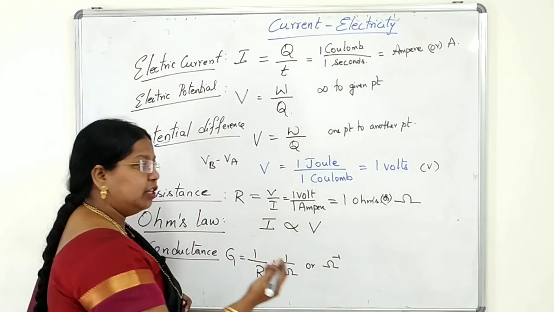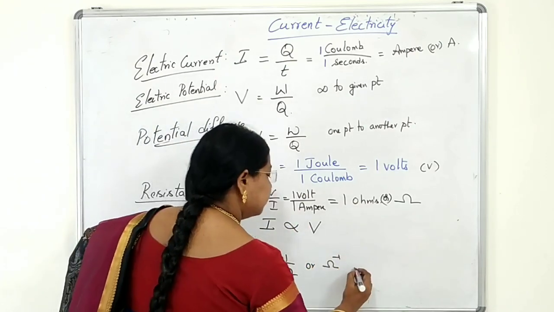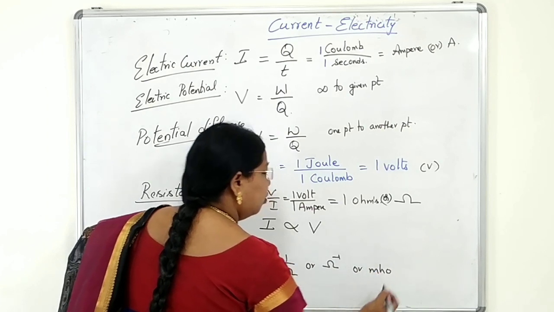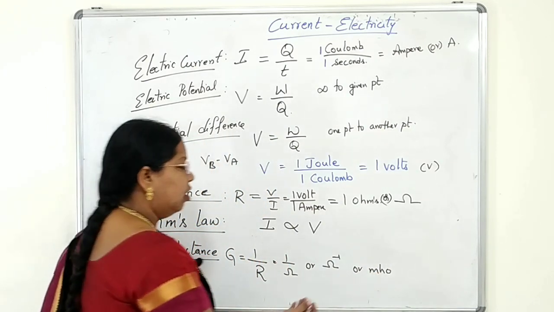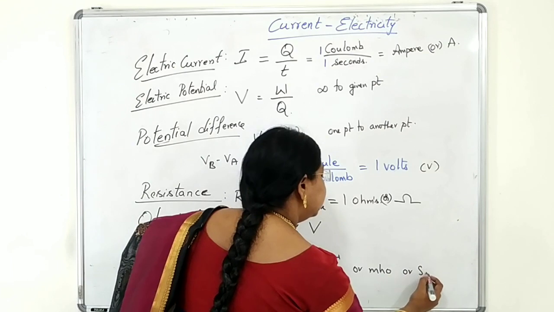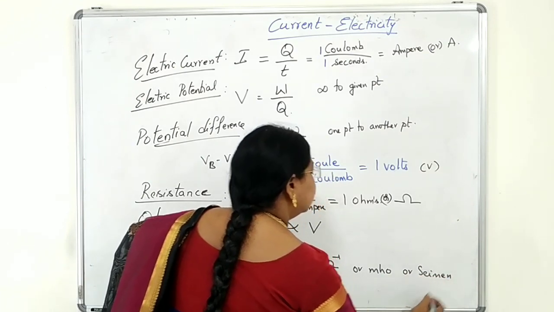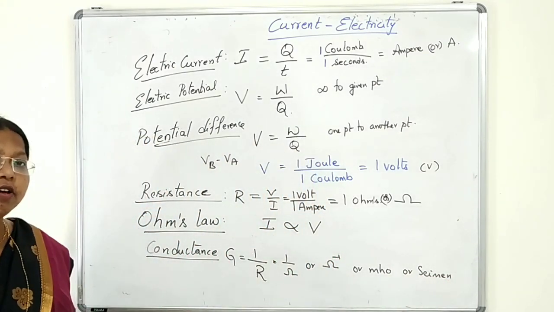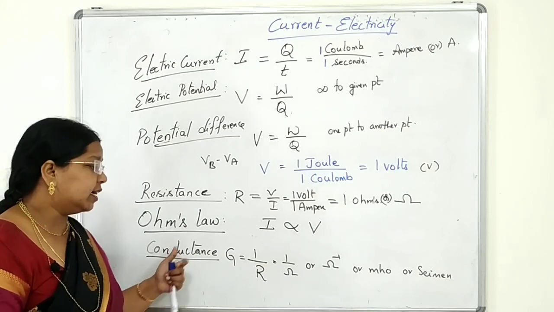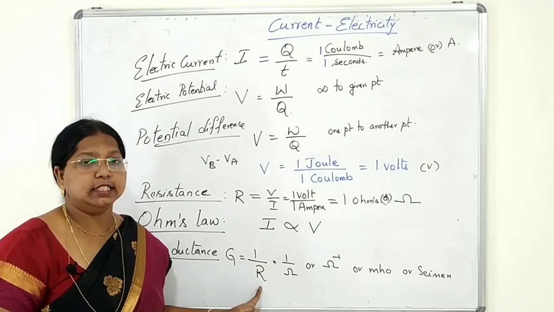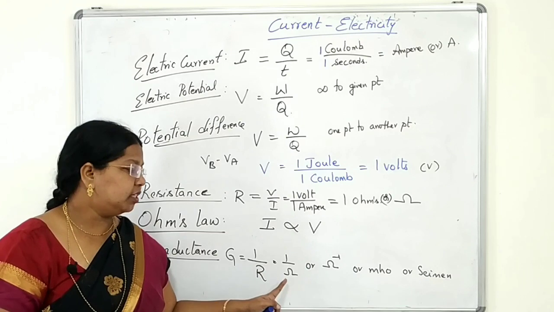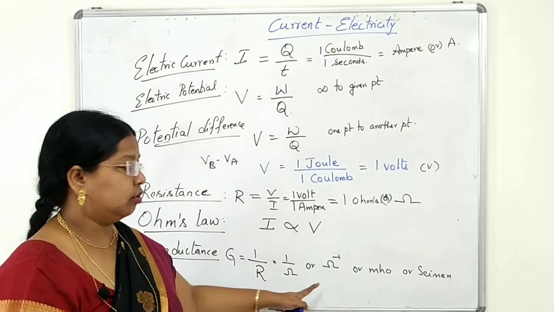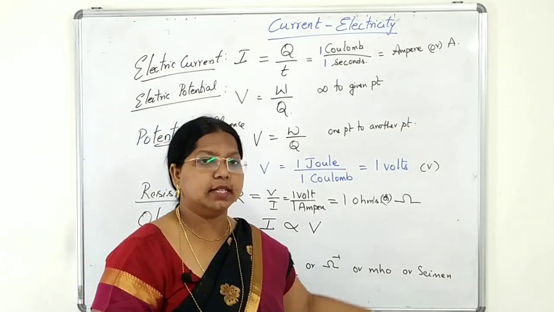In olden days they used to write the reverse of ohm, students, mho. Now we are not using that. Ohm inverse is also called Siemens. So these are the units of conductance. Reciprocal of resistance is called conductance, and its units are ohm inverse, mho, or Siemens.